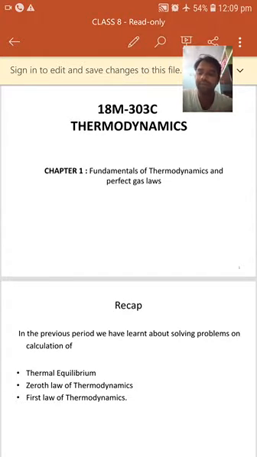Right. Now we will see the corollaries of first law of thermodynamics.